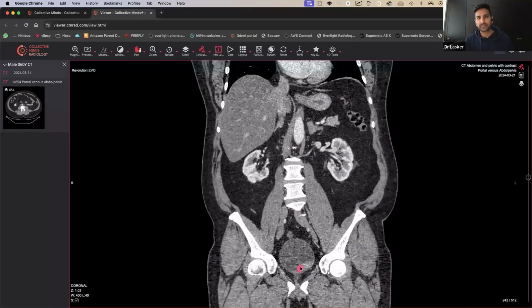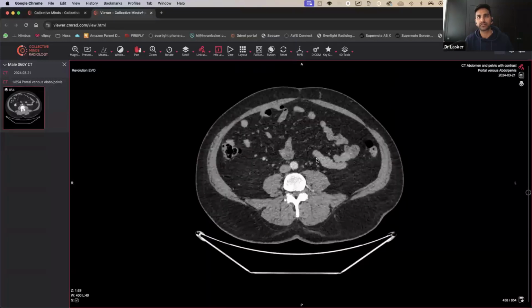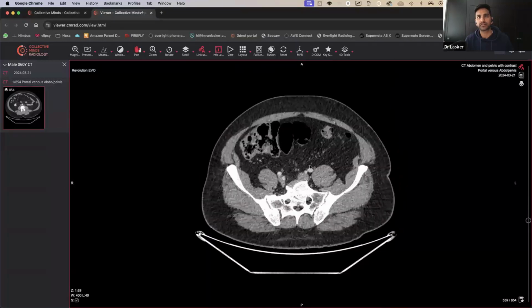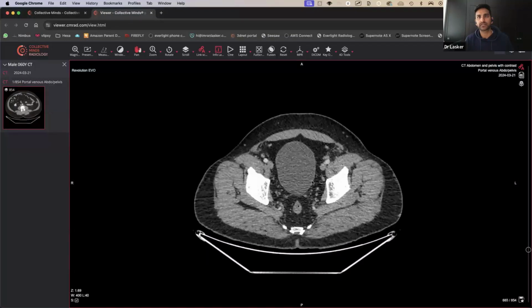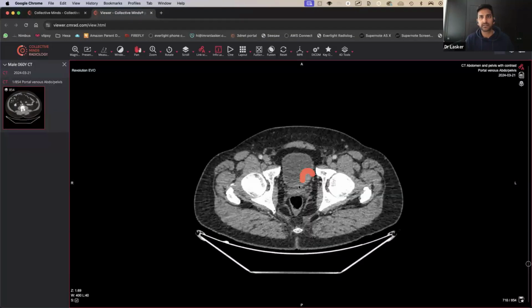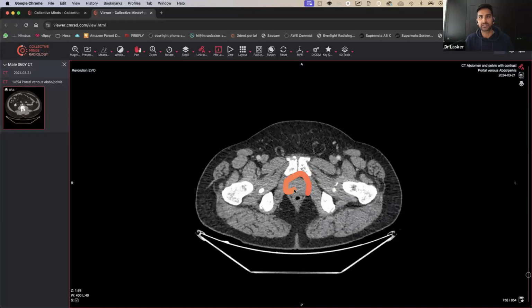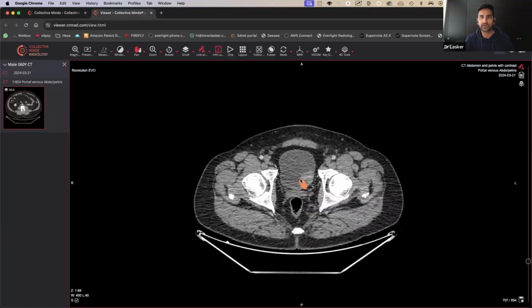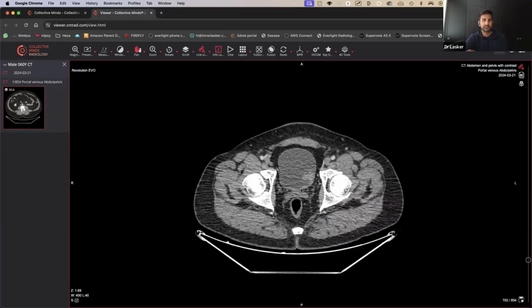But there is something that looks a little bit abnormal sitting within the bladder here. Can you see that? If you look quite closely there, and if we come back to the axial view, so let's go back to the axial views and come to the urinary bladder. There, can you see that? And that's not an indentation of the prostate. The prostate's here. It's very, very far away. It's a lobulated soft tissue lesion that is sitting on the lateral aspect of the urinary bladder.